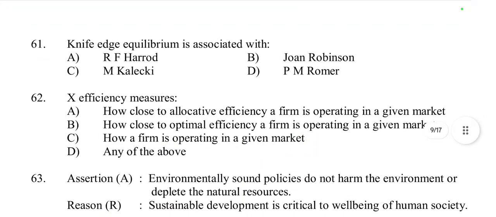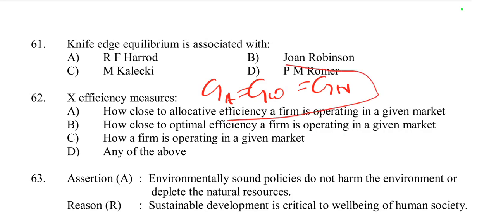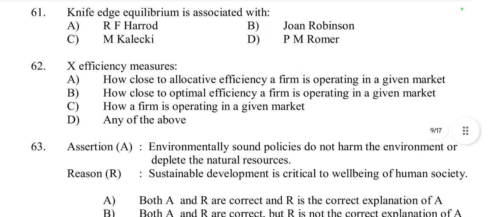Then next question, question number 61. Knife edge equilibrium is associated with R.F. Harrod, Joan Robinson, Kalecki, or Romer. So knife edge equilibrium is related with the Harrod-Domar model. GA equals GW equals GN. Natural growth, actual growth, warranted growth, these are all equilibrium. When these are all equal, it is called knife edge equilibrium. So it is related with R.F. Harrod.